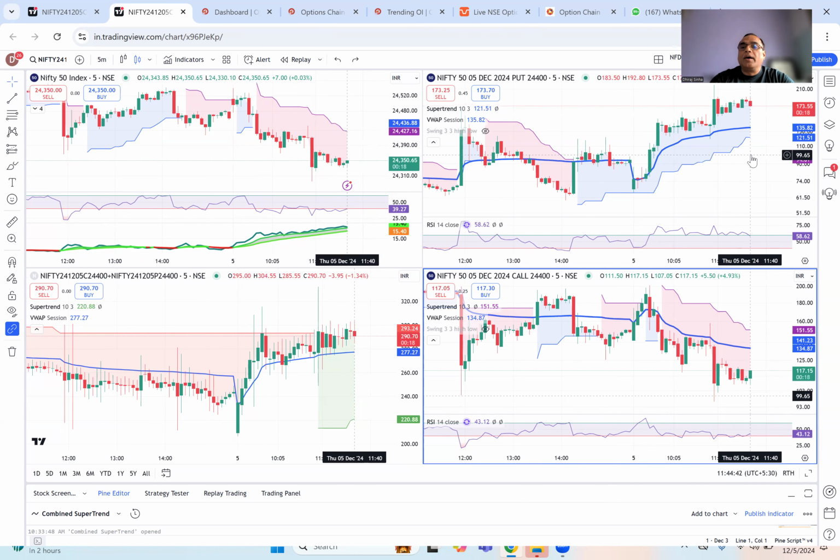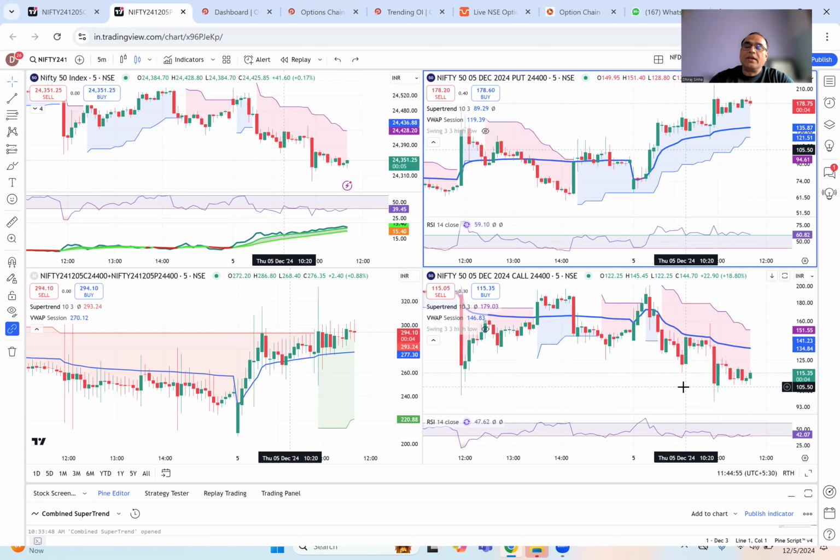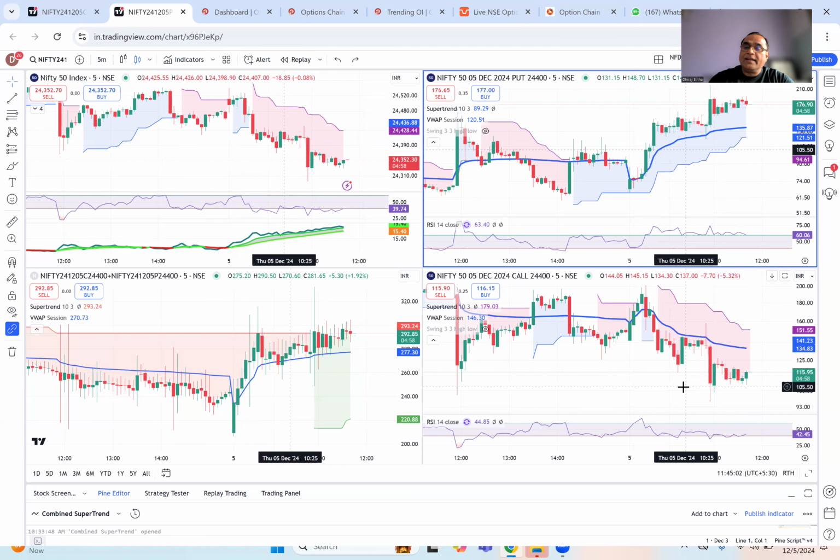Now, today, put is bullish, call is bearish, and all the other things are suggesting that it is a directional day. And right now, the way things are, you would be in one direction, which is the short direction. There would be days when you would see that the VIX would be decreasing, the straddle premium would be steadily declining, and also you would be surprised to see that the put and the call both may be declining. That is a perfect day for you to get into a non-directional strangle or a straddle trade.